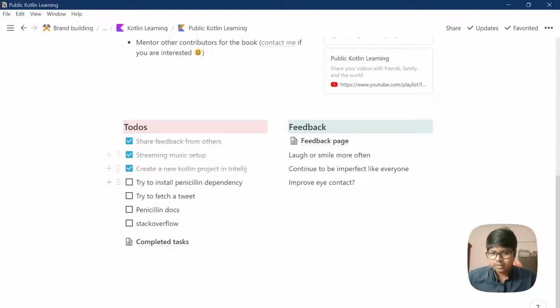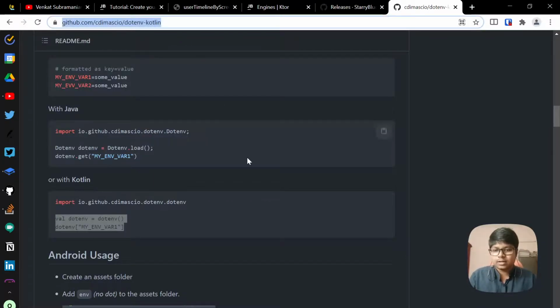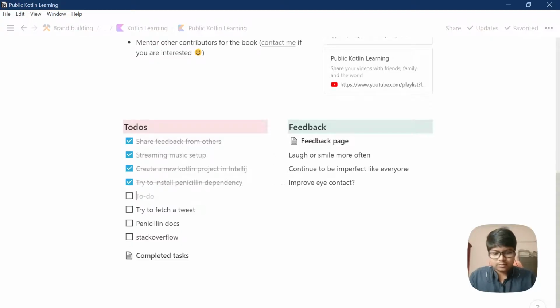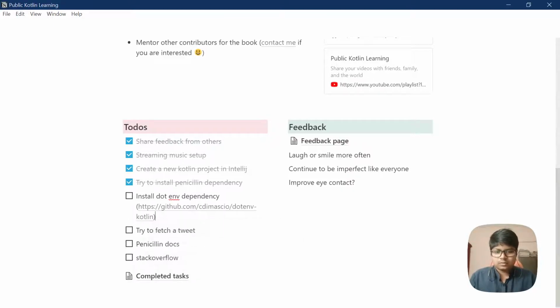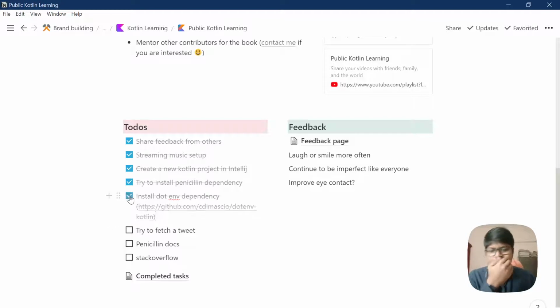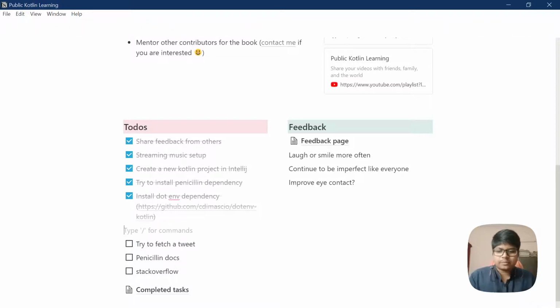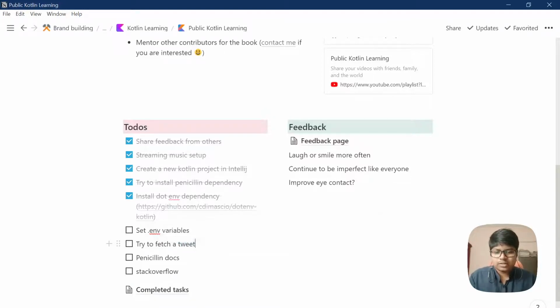So coming back, so we installed the penicillin, and we also installed the .env. Let me just have .env. Yeah, install the .env dependency. Okay, so that is also done. So for tomorrow, I have to set the .env variables, try to fetch the tweet. So I think we will continue with that for tomorrow.